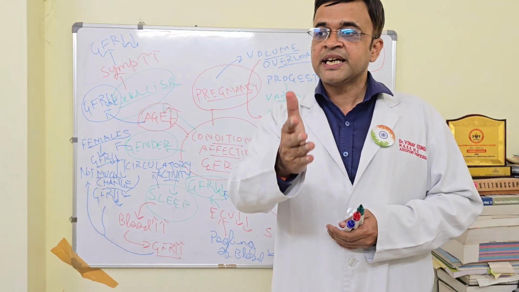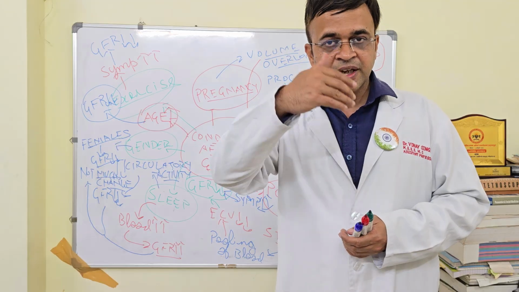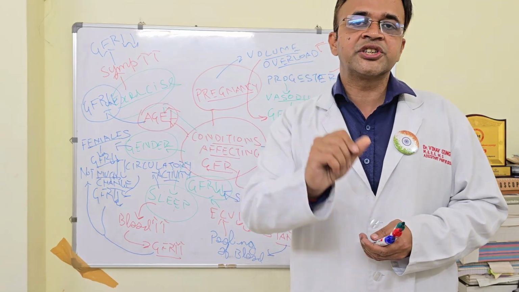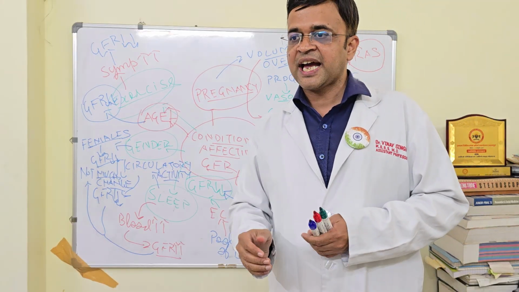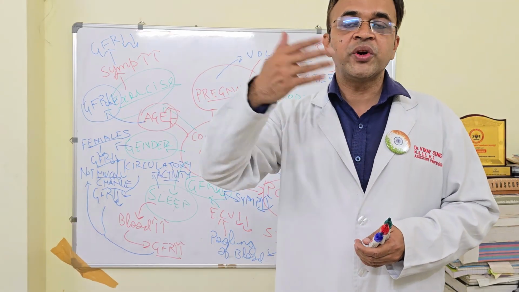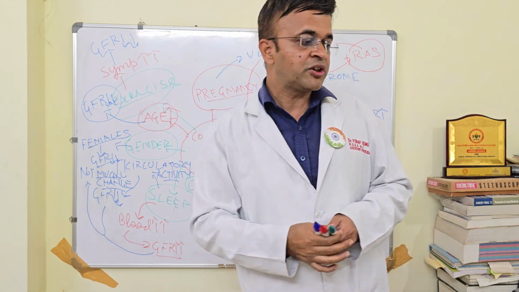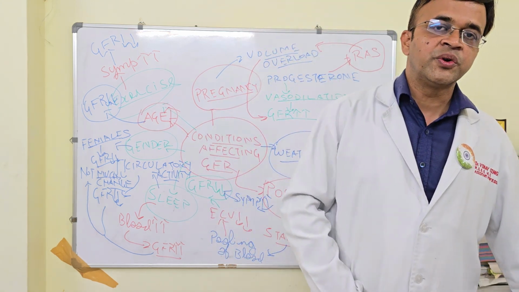Apart from that, gender: in females we have less GFR because of less effective filtration surface area. And in age, the more you age with time, because of the degeneration of nephrons and glomeruli, the GFR is going to reduce.